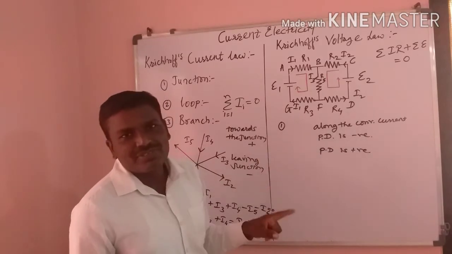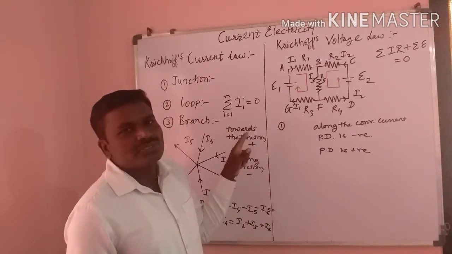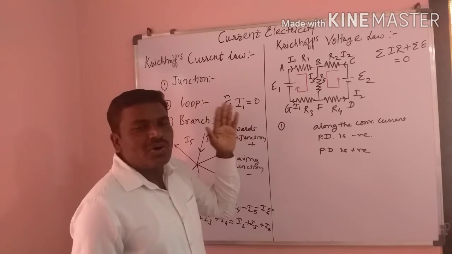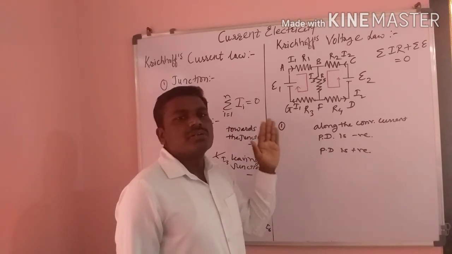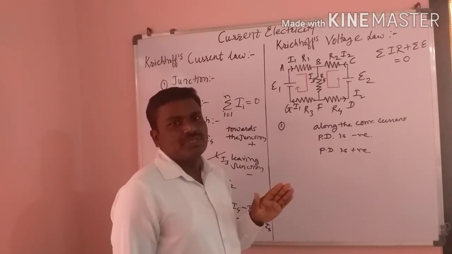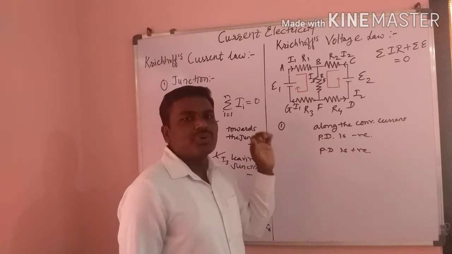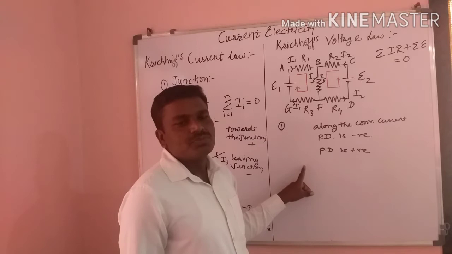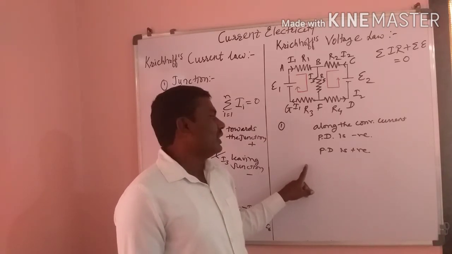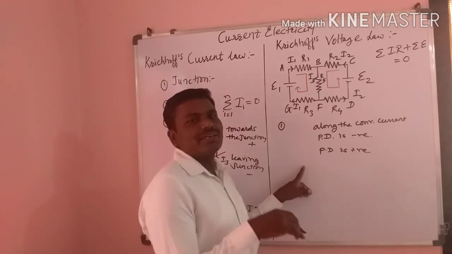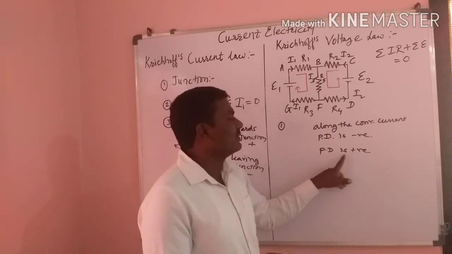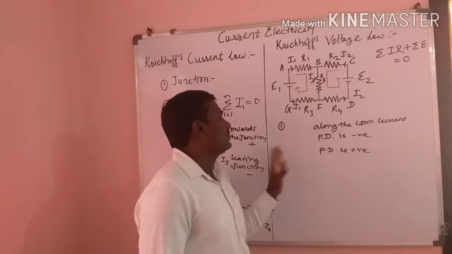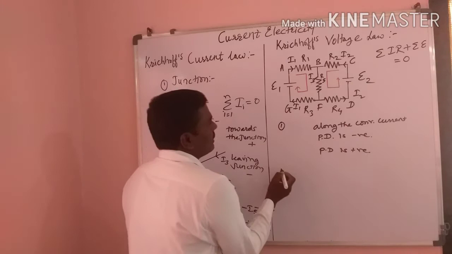When is potential difference negative? When the tracking is along the direction of the conventional current, then that potential difference is negative. And when the tracking we choose is opposite to the conventional current, then potential difference is positive. This is the convention for the potential difference.